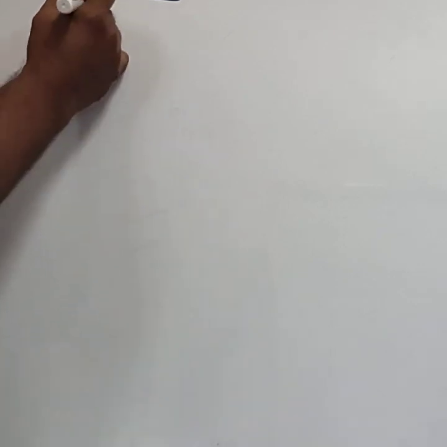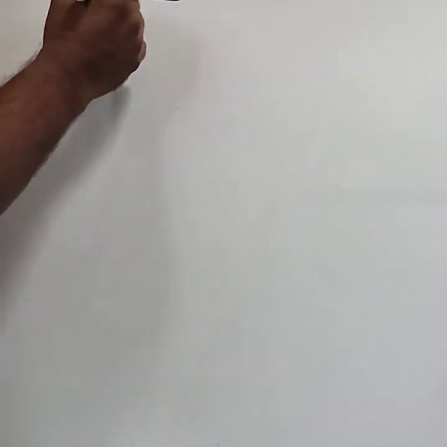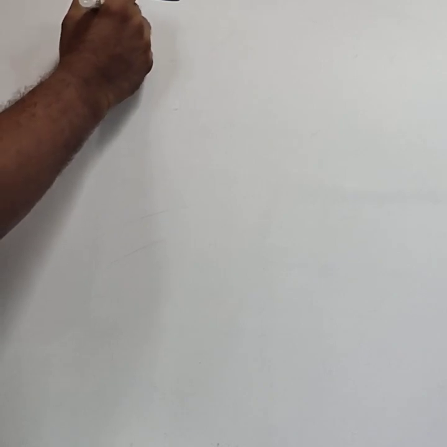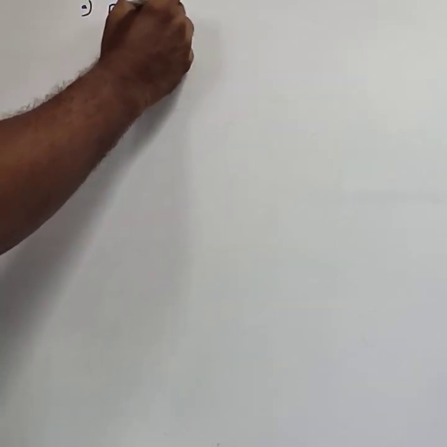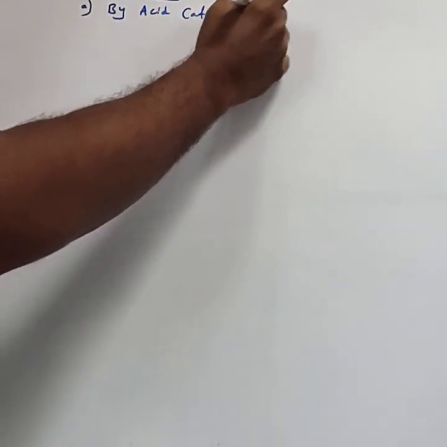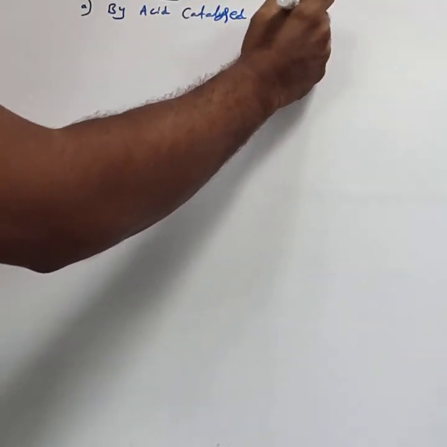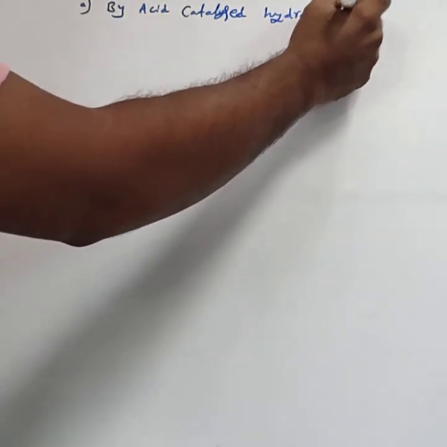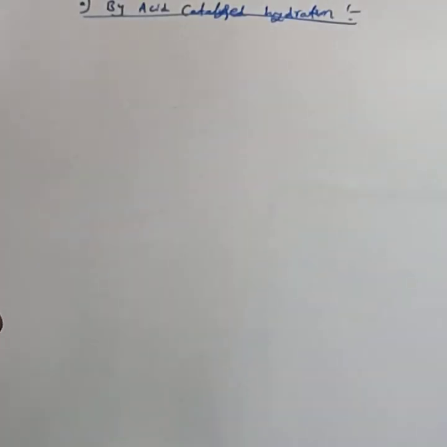Alkenes means compounds containing a carbon-carbon double bond. By using alkenes, there are two methods. The first method is by acid catalyzed hydration.